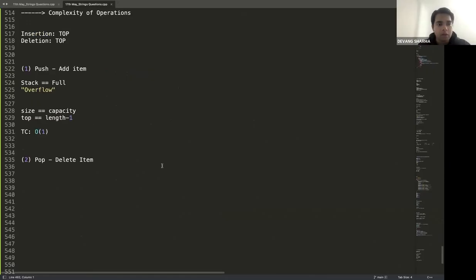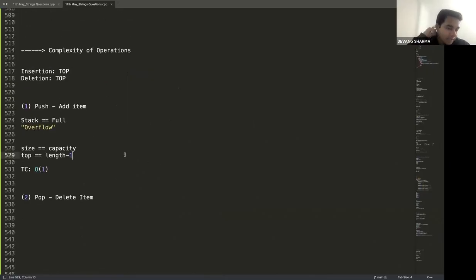Now coming to the part, somebody asked, what is the default stack size? If you create just a normal stack, by default it will be 256, but it will keep on increasing. However, you can create your custom stack as well. In that custom stack, you can define what size you want to keep there.